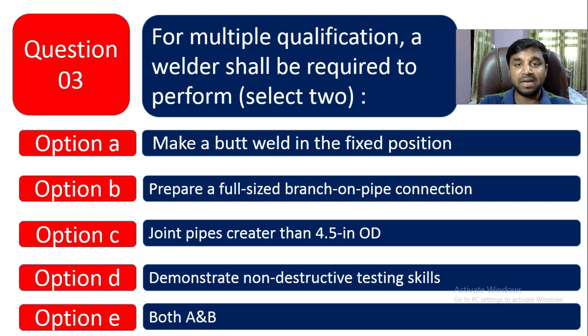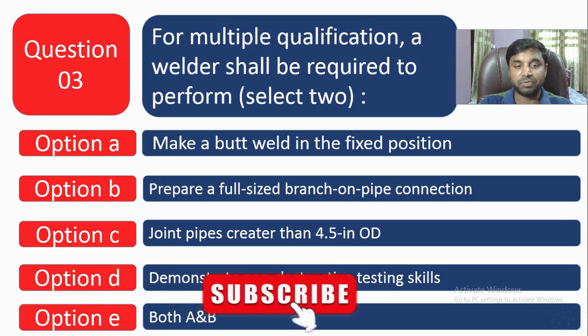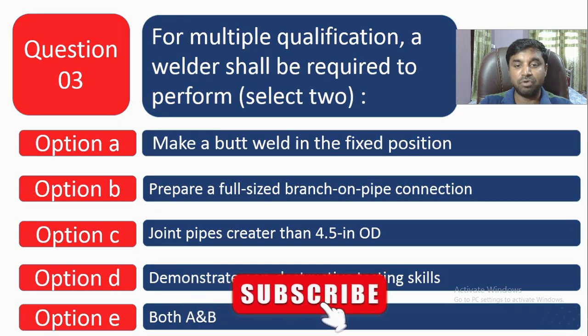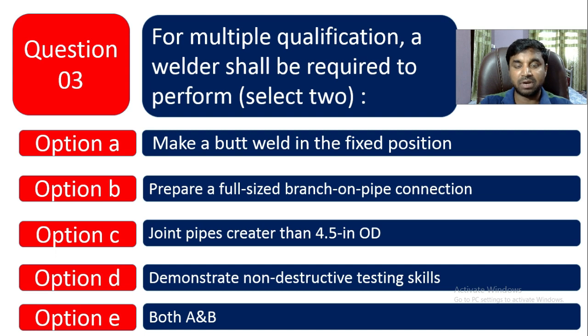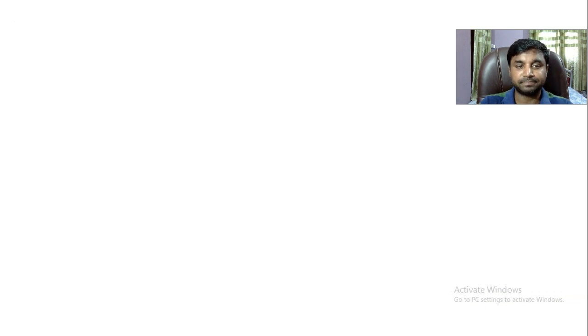So for multiple qualification, a welder shall be required to make a bar weld in the fixed position, and the second one, prepare a full size branch on pipe connection. Then definitely that is multiple qualification, you can see. So option E is the correct one.